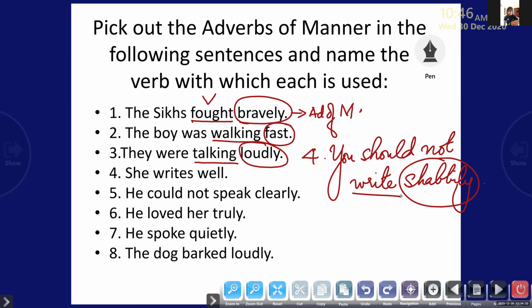Agna, come on, read the next question. She writes well. Yes, she writes well. Now pick out the adverb of manner in that sentence. Well. Well, very good. Well is the adverb of manner, and it describes the verb writes. Writes, very good. So please do underline the verb.